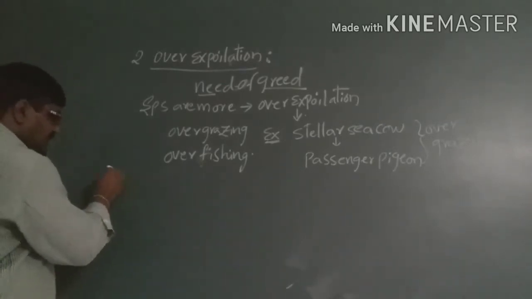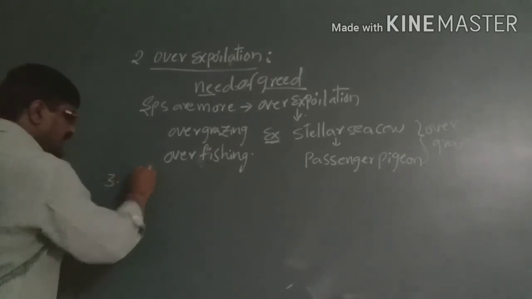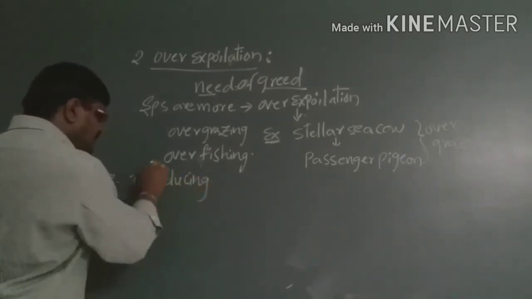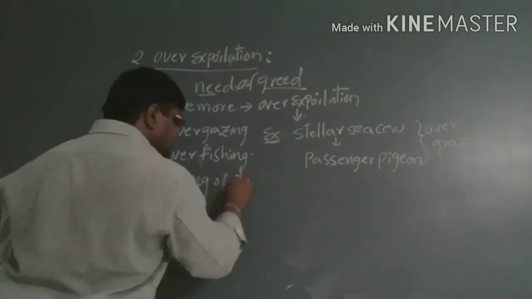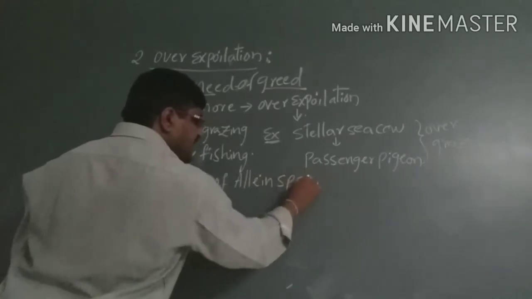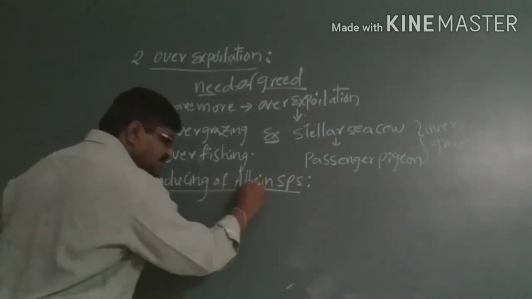And the third one is introducing of alien species. Alien species means foreign species.